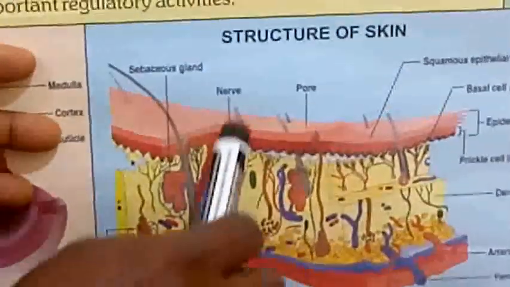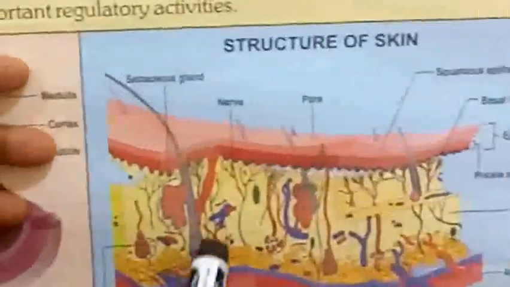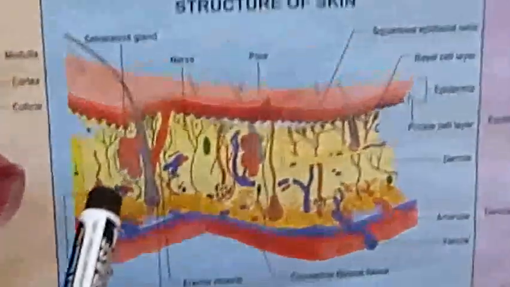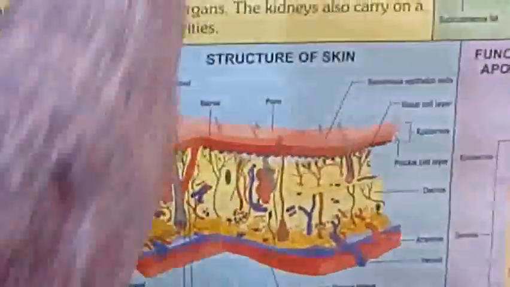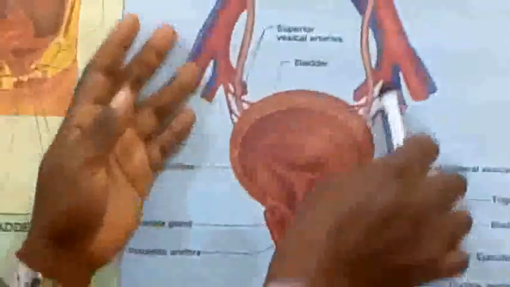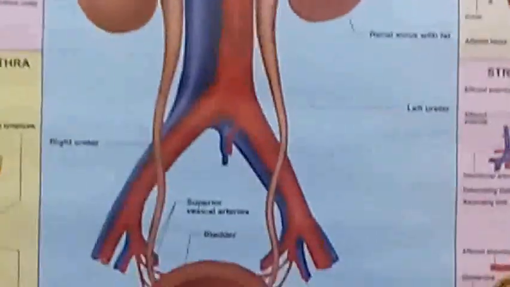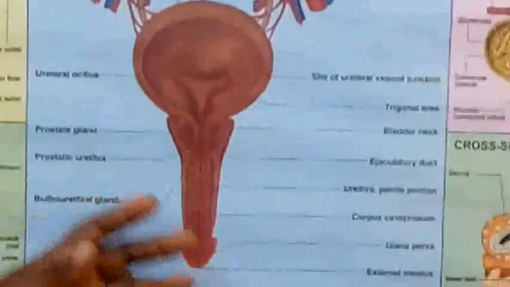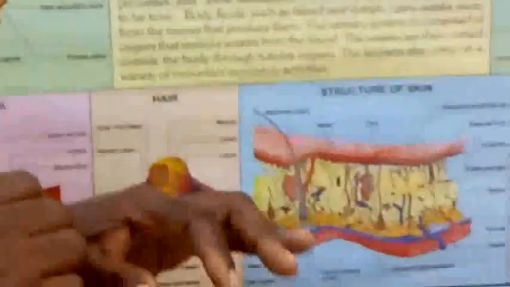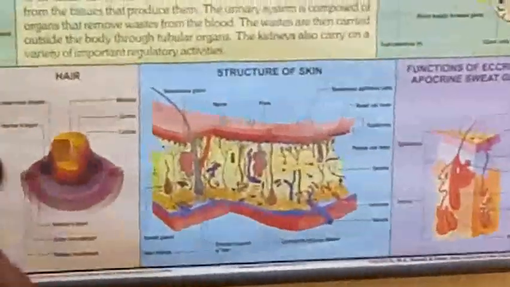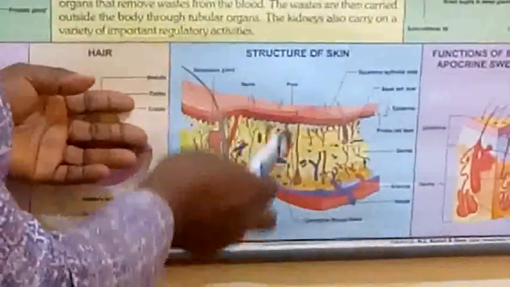Alright, in our upper or higher classes, we'll learn about these organs in details. For now, you can just take a look at the kidneys. You have the right and the left kidneys, and how it's connected to the bladder to remove the urine. And here is the structure of the skin. So the skin, we are just looking at a very small part of the body. The skin is big, as you can see there in the picture.